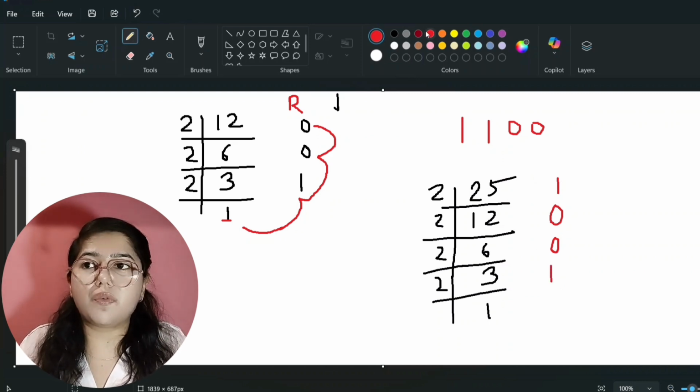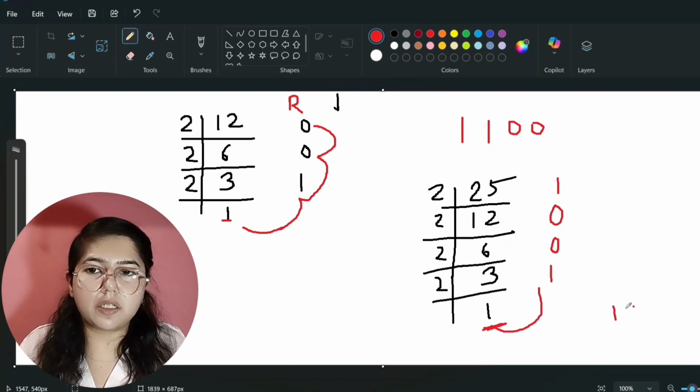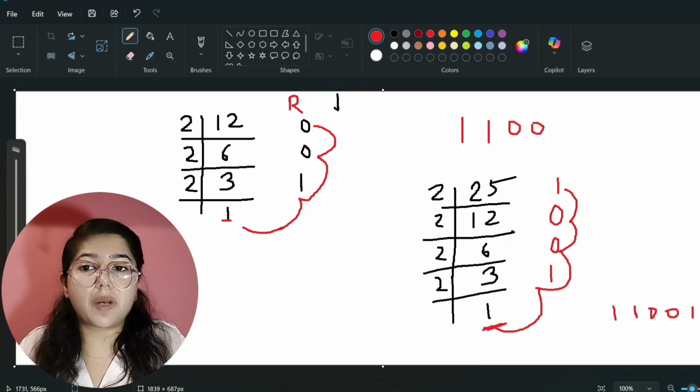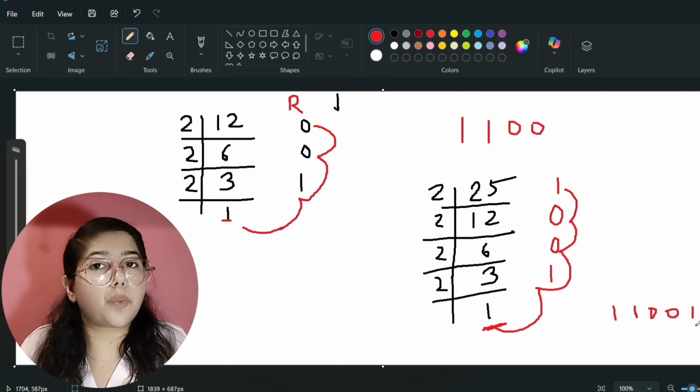Okay. So now we will write this in reverse order. That is, we will start from here. Don't leave this. We will start from here only. So its binary form will be 1. From here we will start, then here 1. Then here, that is 0. Then here, that is 0. And then here, that is 1. So 25's binary form is 11001, right?